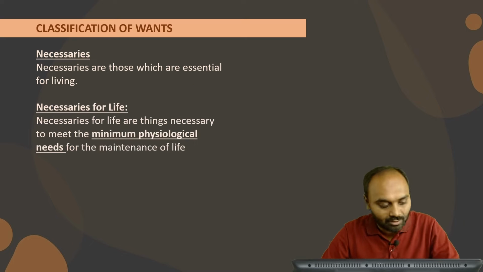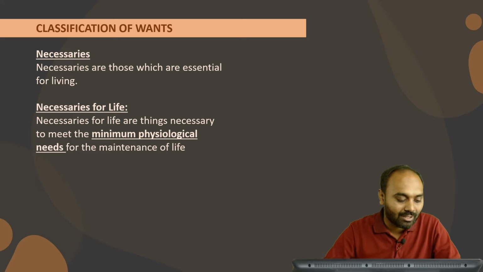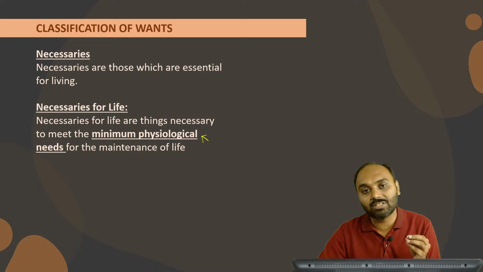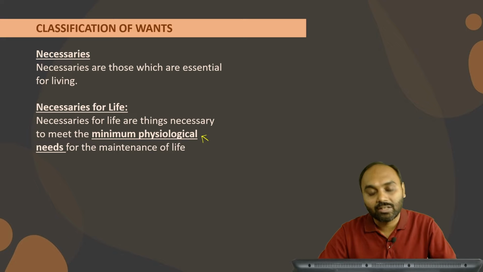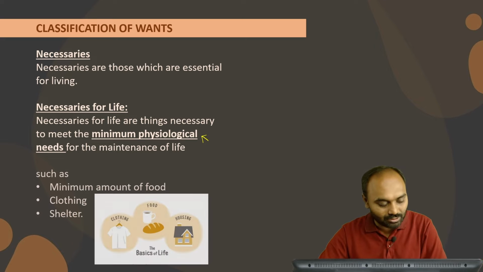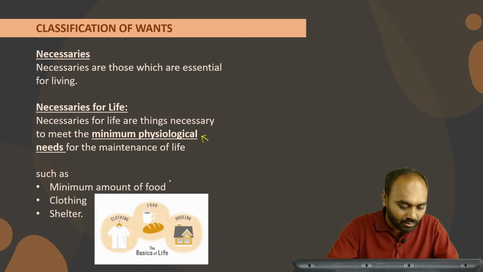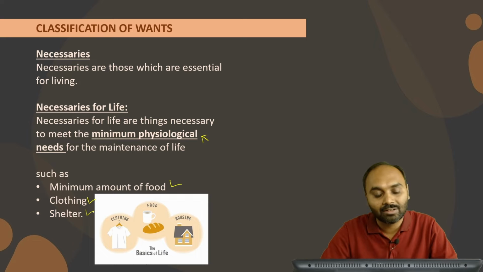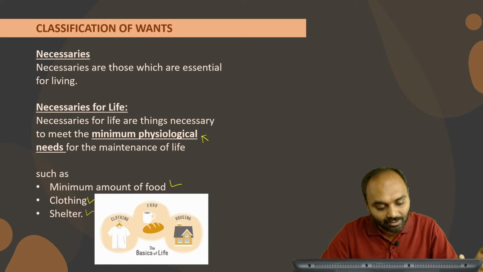Necessaries for life. What are necessaries for life? Necessaries for life are nothing but a minimum physiological need. That means there are certain things which are required for our physical requirement, because of our body nature, in order to maintain it. It includes the basic food, clothing and shelter. So necessaries for life are the minimum physiological need for maintenance of life.